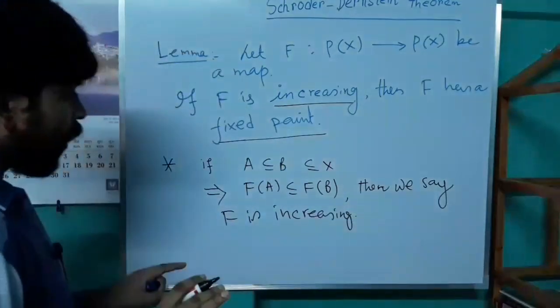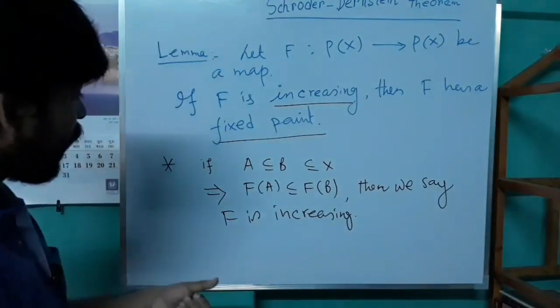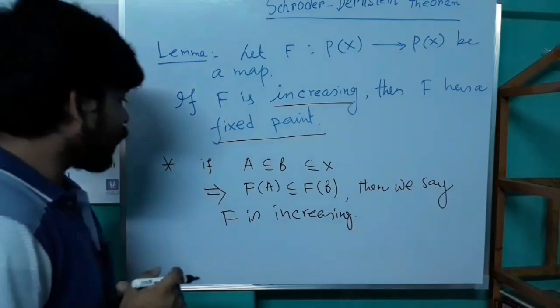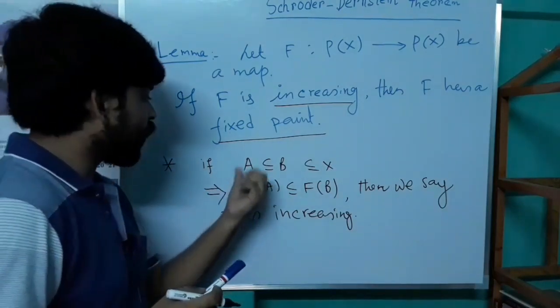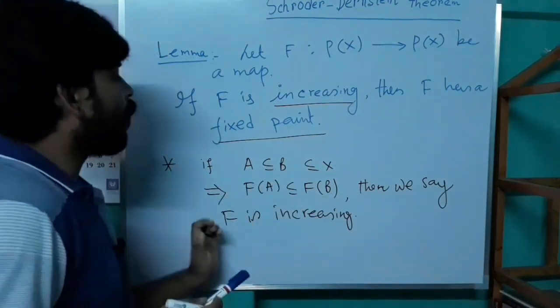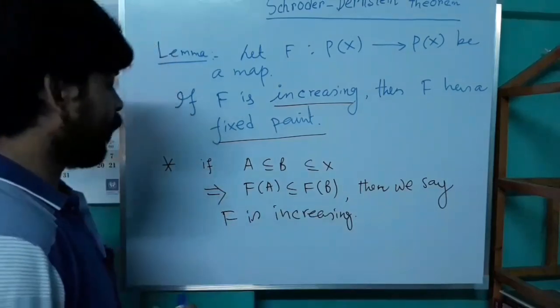So the meaning of F is increasing is: if A is a subset of B implies F of A is a subset of F of B.